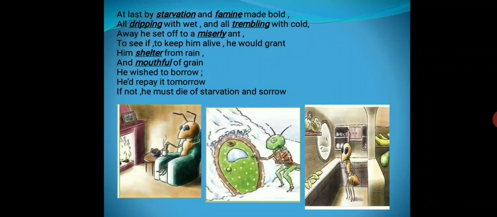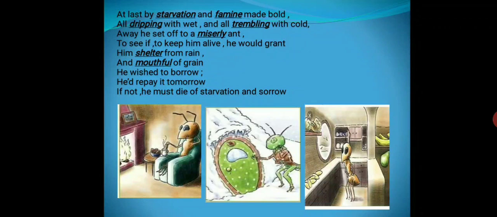So it is making the cricket shiver. Miserly ant. Miserly is one who cannot spend liberally. The ant had stored for itself, so it was not willing to give it to the cricket. But the cricket had a hope, so it approached the ant so that it can have shelter, refuge from the rain, and a mouthful of grain, a very small quantity of grain.